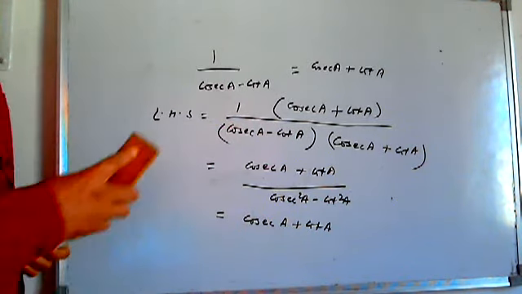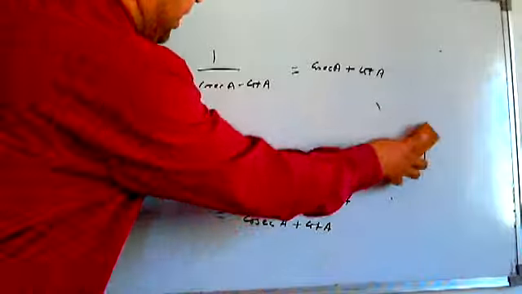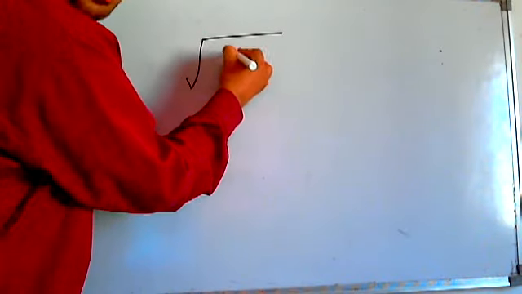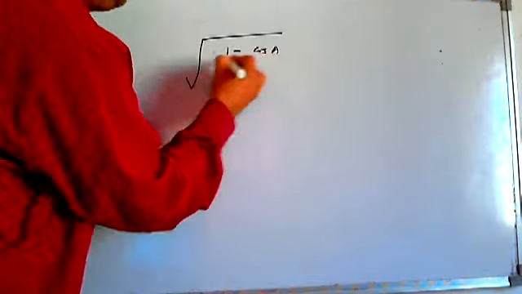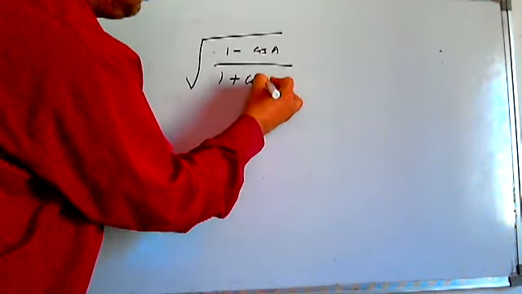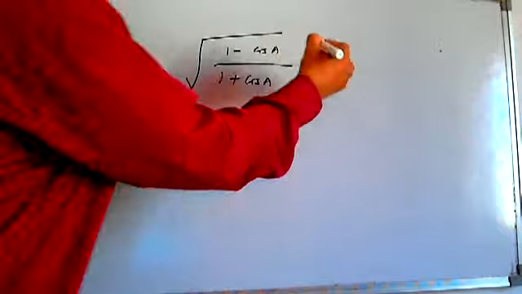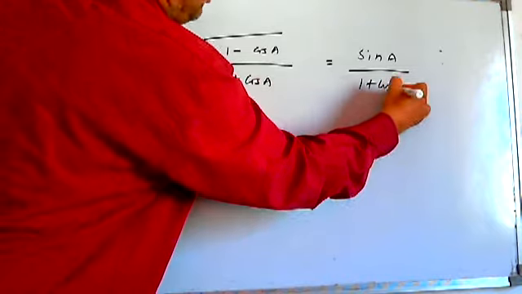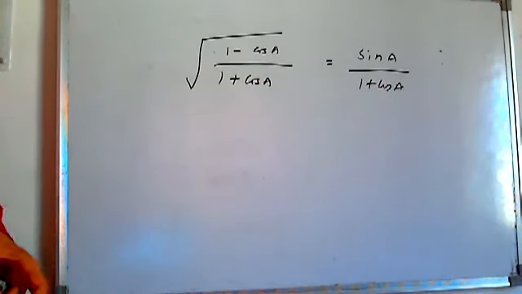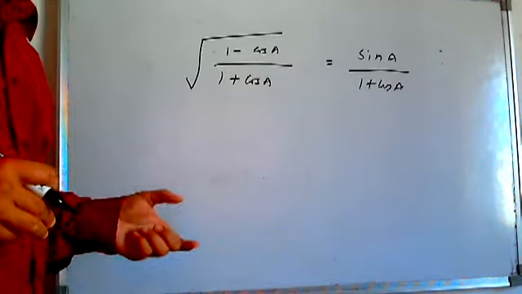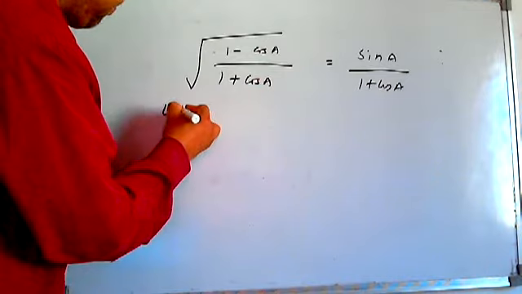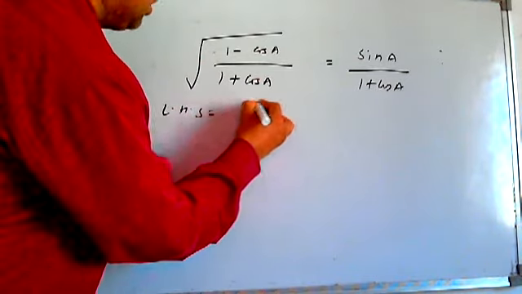Hope you are enjoying this trigonometric identities problem. Again, I am discussing one more problem. See here: (1 minus cos a) by (1 plus cos a) is equal to sin a by (1 plus cos a). I recommended you all the time, you just take care of the RHS. Okay? You write the LHS and think of the RHS all the time.